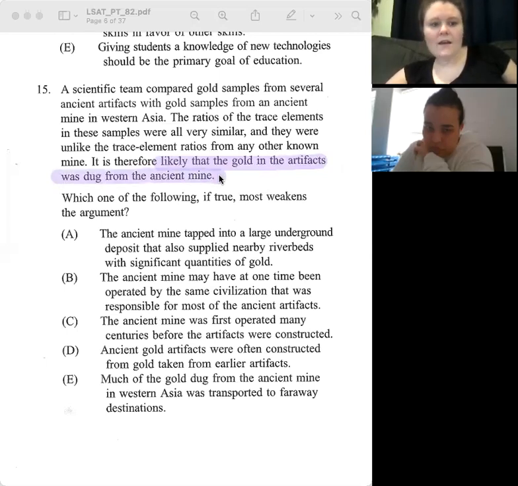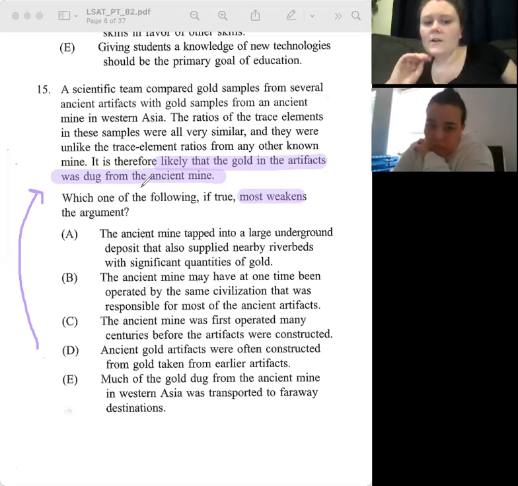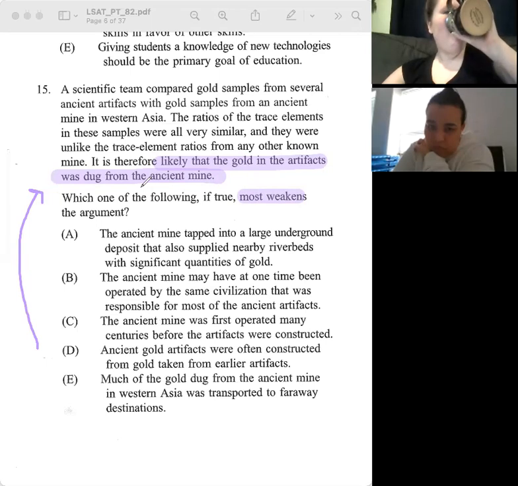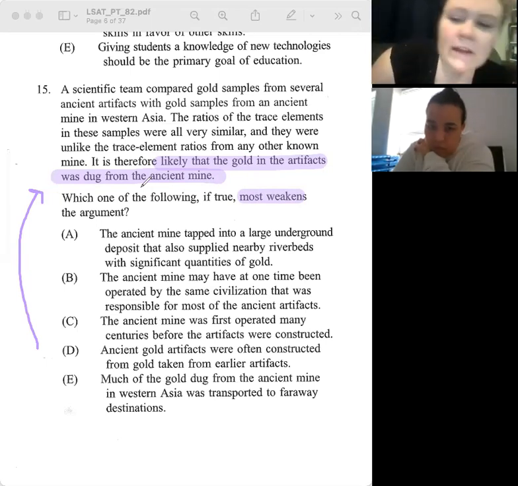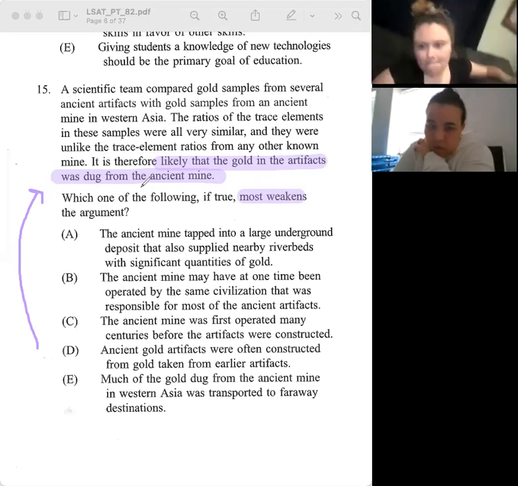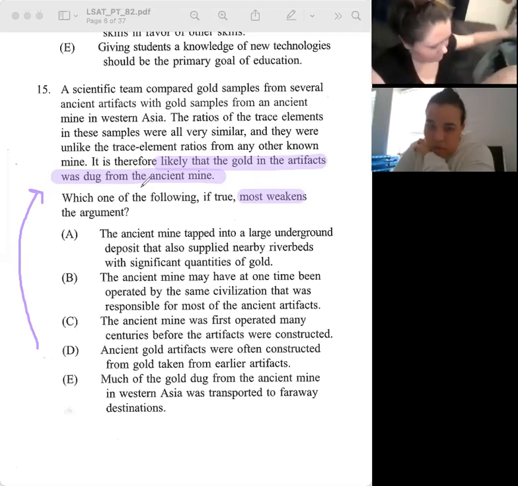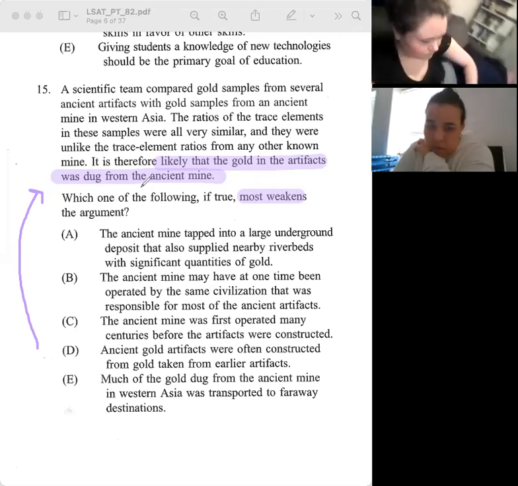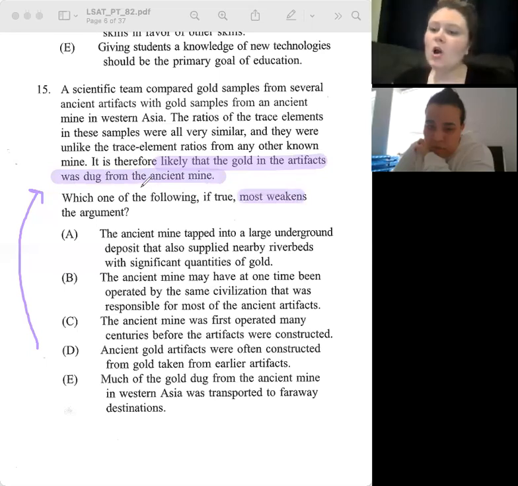So our conclusion is that it is therefore likely that the gold in the artifacts was dug from the ancient mine. And I know that this is a weaken question, but I wanted to weaken this. So I want to say that it's likely that the gold in the artifacts was not dug from the ancient mine. So how can we weaken an argument, I'm sorry. So you make the conclusion not possible, or it can't be true? Right, but what are ways that we can go about doing that?